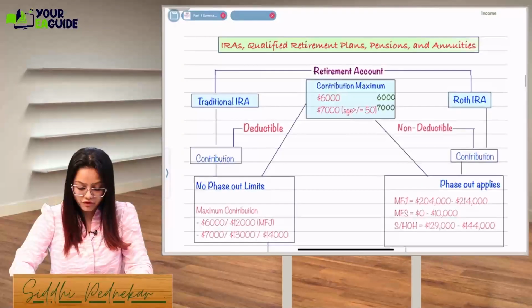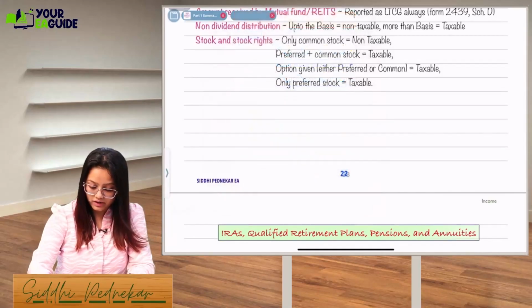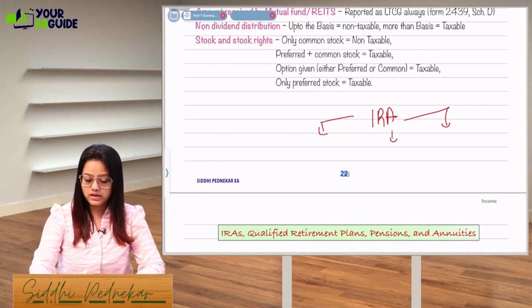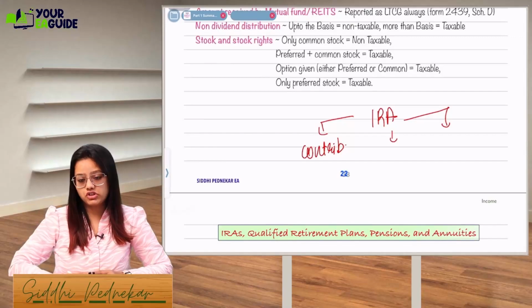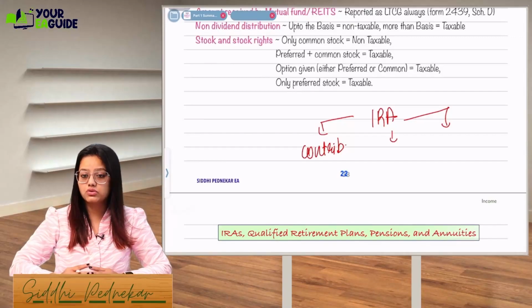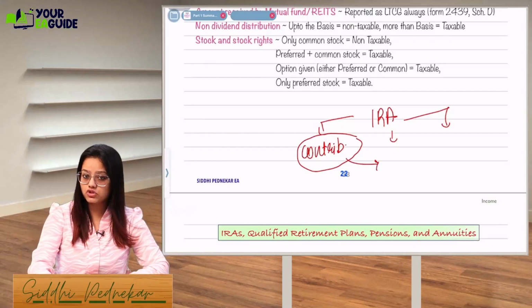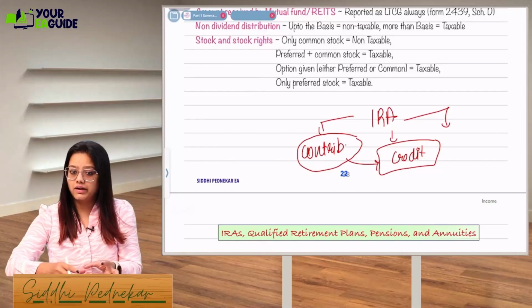For IRA, we have already done this in the class, but I'll just let you know that for IRA you will have to remember three things. One is, what is the contribution which you can make in case of a retirement account? IRS has provided some restrictions that only this much amount you can contribute. Once you contribute, IRS gives you one more benefit: you can take a credit called the saver's credit, based on your contribution.